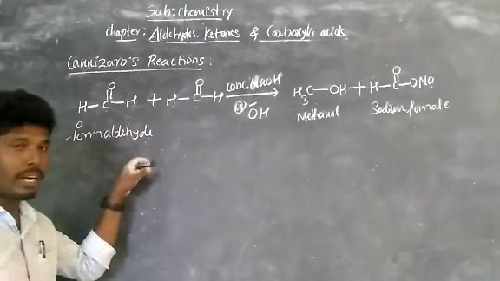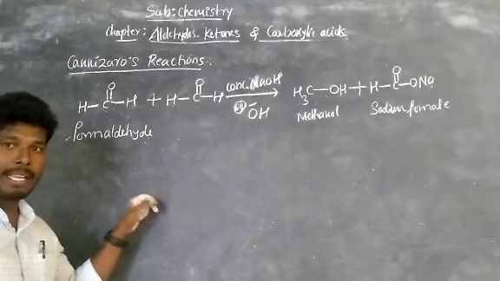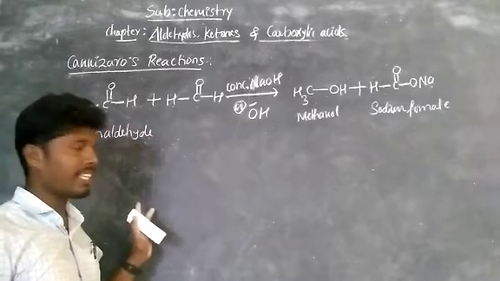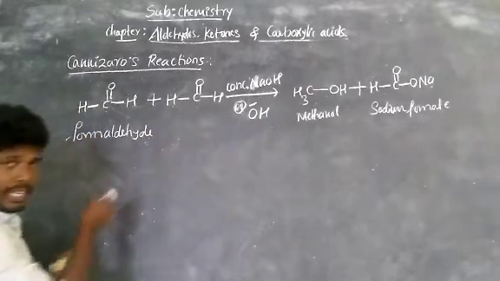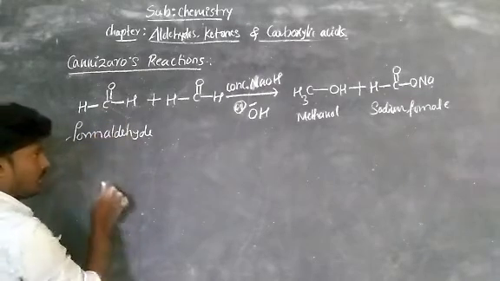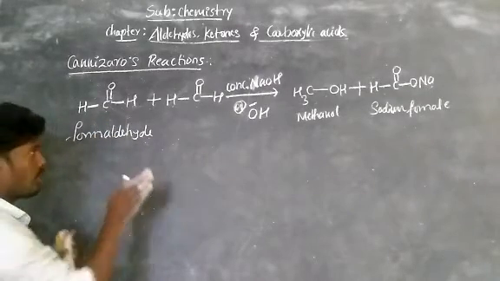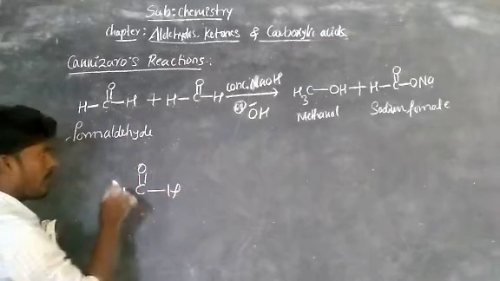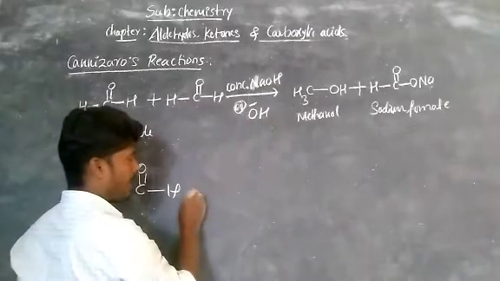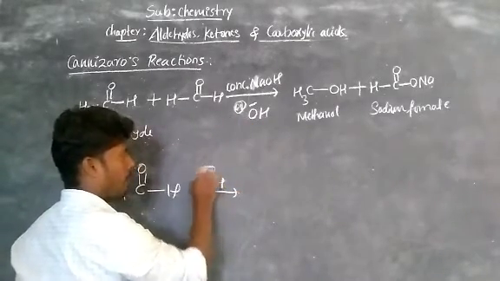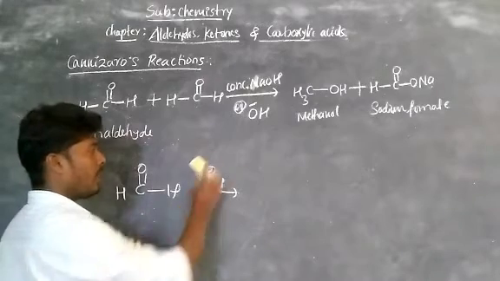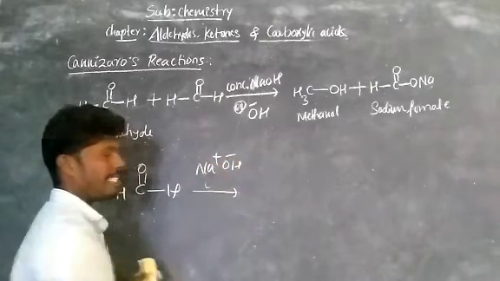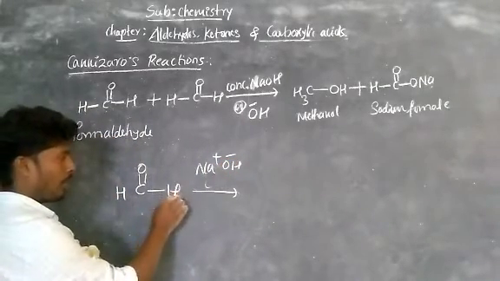This reaction we will understand only when we know the mechanism. But the mechanism is not in your syllabus, and it is never asked in the exam either. So see how it happens. Just to understand the chemical reaction I am telling this, simply understand. This is formaldehyde, C double bond O, bond H. Base is nothing but OH minus. When we are adding base, sodium and potassium salts, let's take the sodium salt NaOH, Na plus OH minus. This is the base ionization, right? Now one molecule we are taking here.